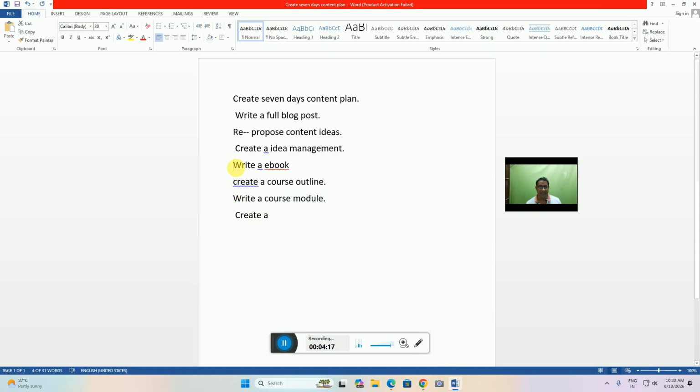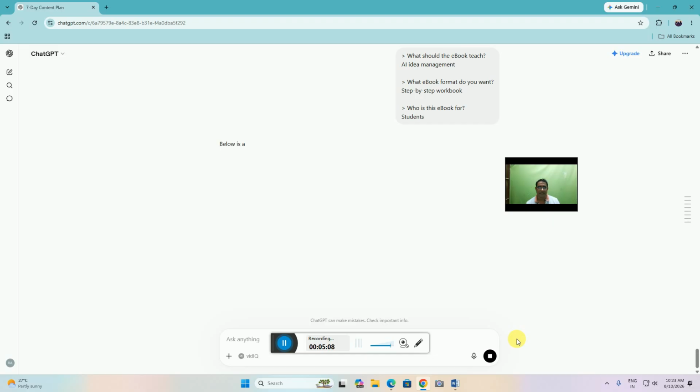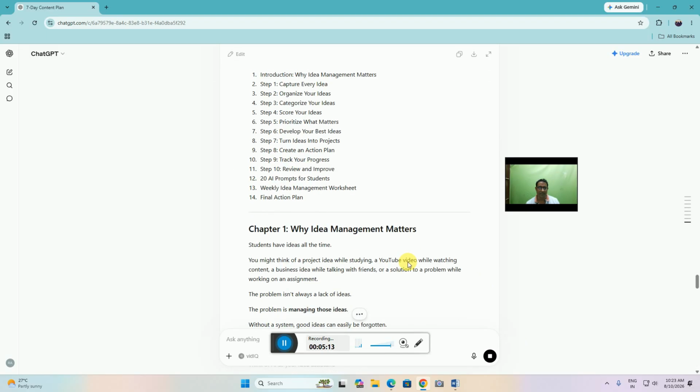The another is write an ebook. What should your ebook be about? Idea management, AI idea management. The step-by-step workbook is given the data. Waiting for your answer. A beginner's ebook, right? It takes so much time. Student purpose. After that, I will give the student an idea management workbook with a table of contents this way.